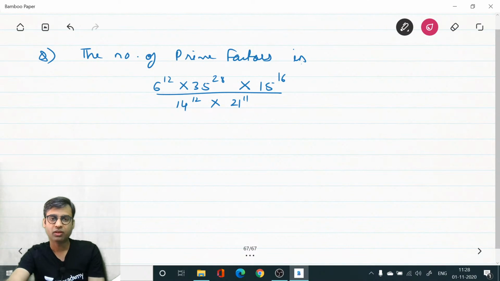So what we will do, we will convert each number into their prime factors.